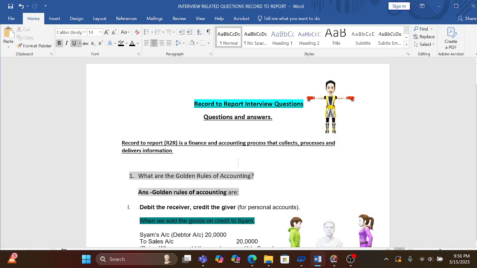Record to report is a finance and accounting process that collects, processes and delivers information.